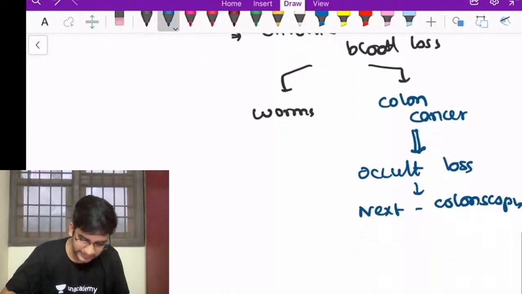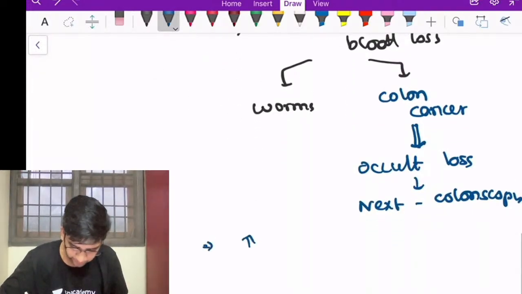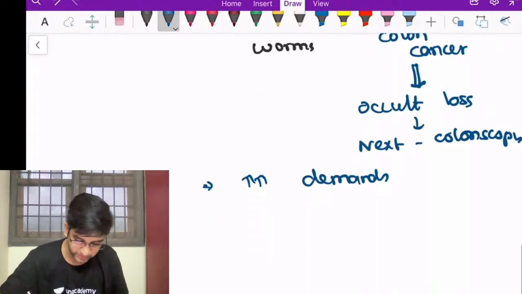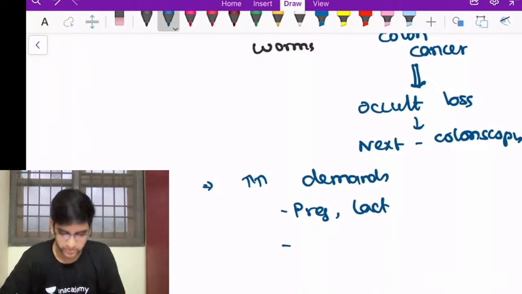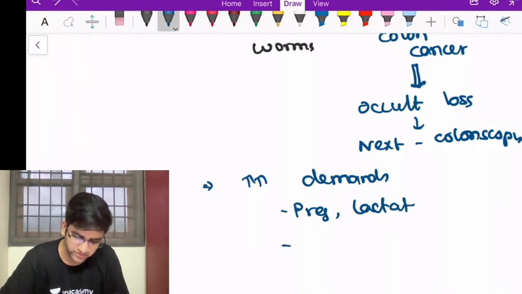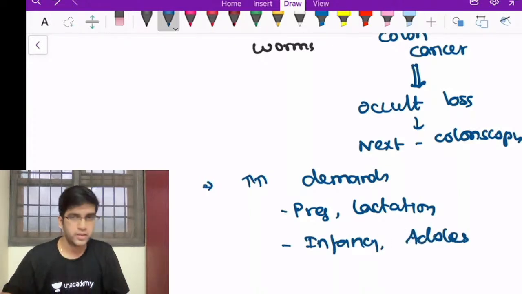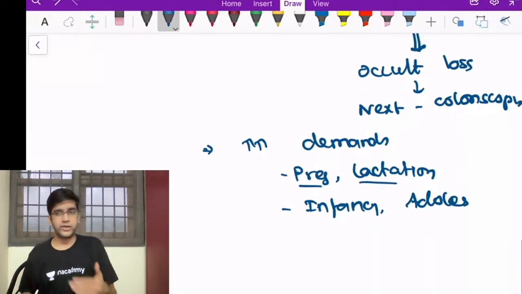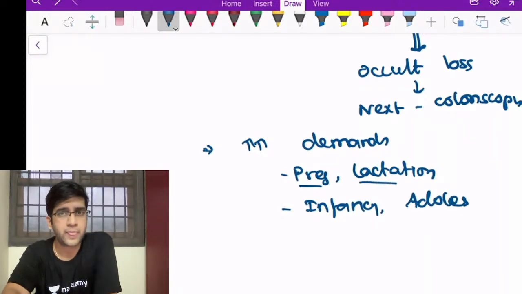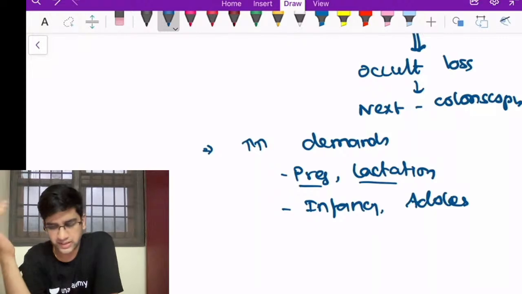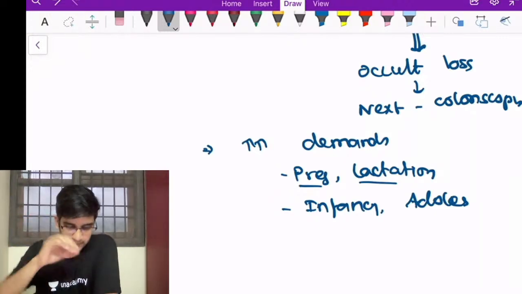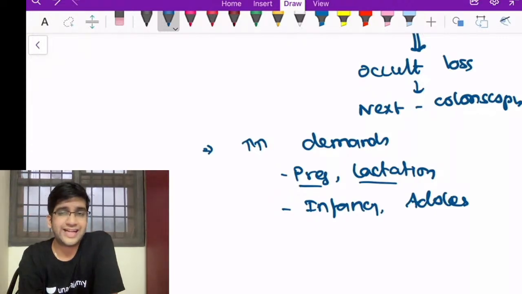deficiency anemia, right? Then you have an increased requirement, increased demands, especially due to pregnancy, lactation, the most important thing, and adolescence, infancy and adolescence also, where the person is going to consume lots of iron for growth. It can be a problem as well. That's the reason we generally try to replace the increased physiological demand by giving 100 iron tablets to every pregnant woman. In spite of that, I have a few problems, fine. So these are all the causes of an iron deficiency anemia.